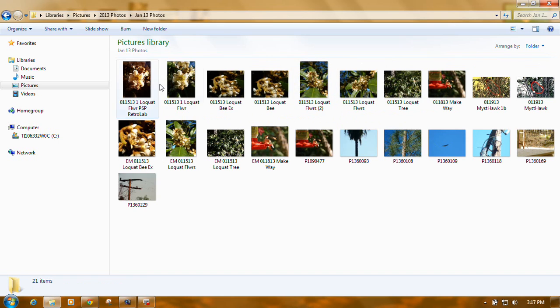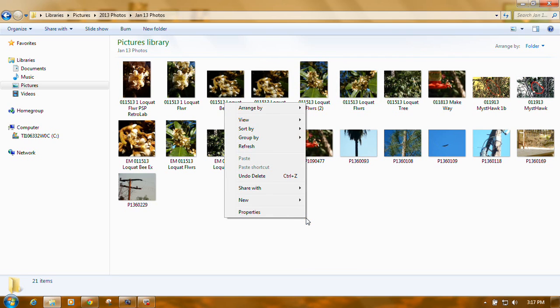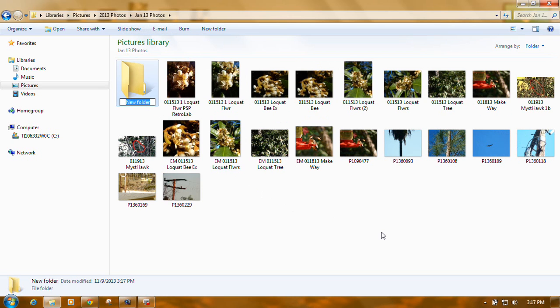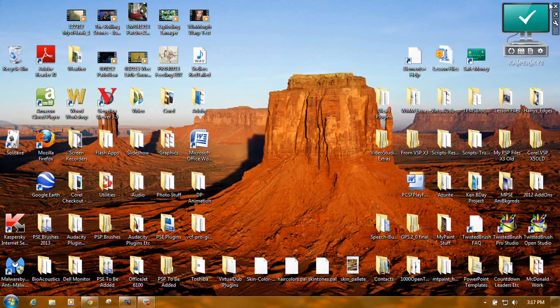I'm just going to use some loquat, which is a kind of tree that makes a nice orange fruit in the wintertime. Here's the loquat flowers I'm going to convert. And even if you make copies of these and even if you rename them, mixing converted files with original files just makes a mess. Right click in an empty space, hover the cursor on new, click on folder. I'm just going to call this one loquat converted, and that's all we have to do.